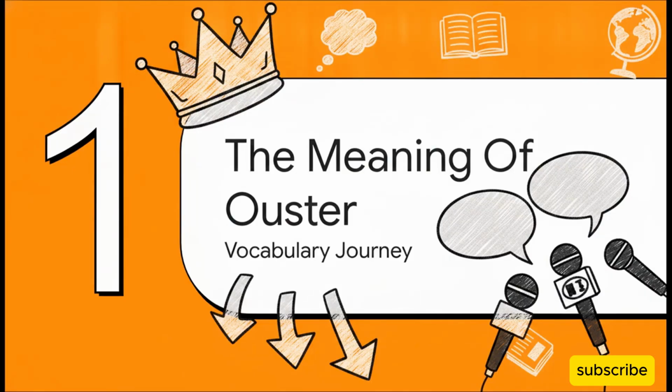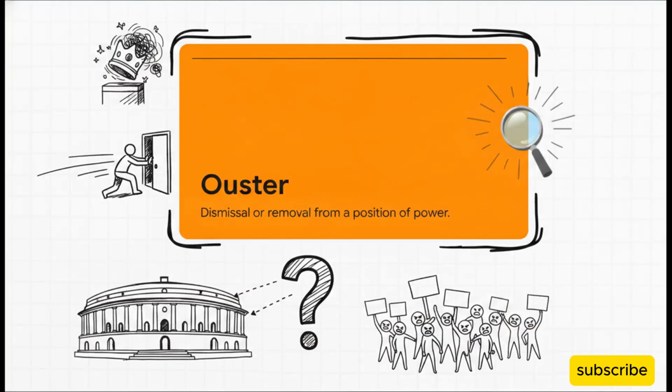Section 1. The meaning of ouster. This brings us to our first really critical word. An ouster is defined as a dismissal or removal from a position of power. In the political world, it's essentially a forceful push out the door. We're putting this definition right at the top today because a specific political party is demanding this exact, severe action at the absolute highest levels of the Indian government. It has become the complete centerpiece of their negotiations.